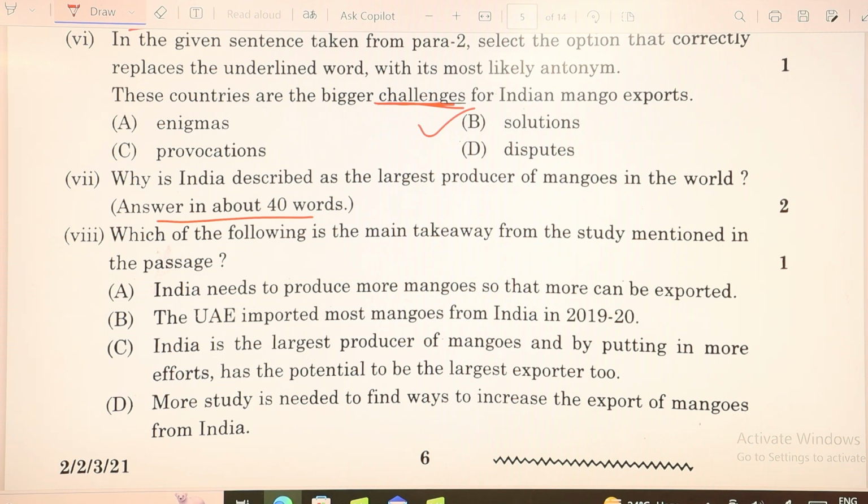Additionally, India's favorable climate, diverse varieties, and agricultural expertise contribute to its dominance in mango production.